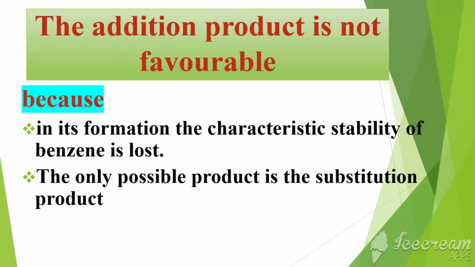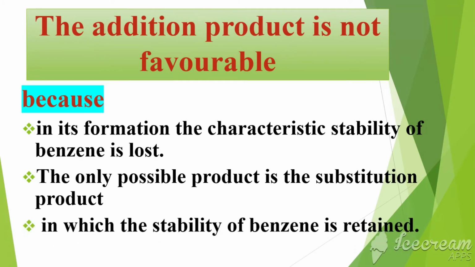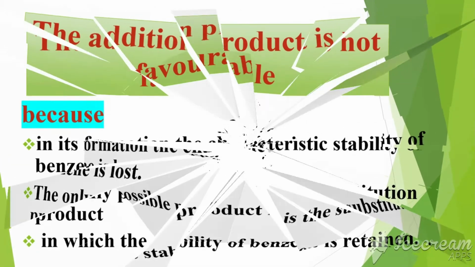Replacement of a hydrogen of the benzene ring with another group such as a halogen, nitro group, etc. Substitution products are the only favorable ones because in them the stability and aromaticity of benzene is retained.